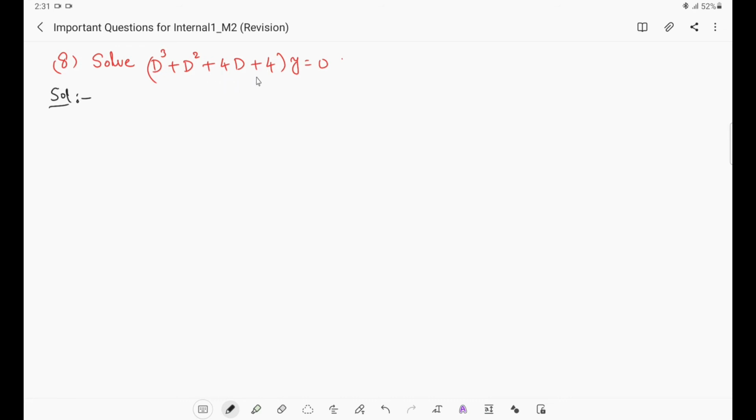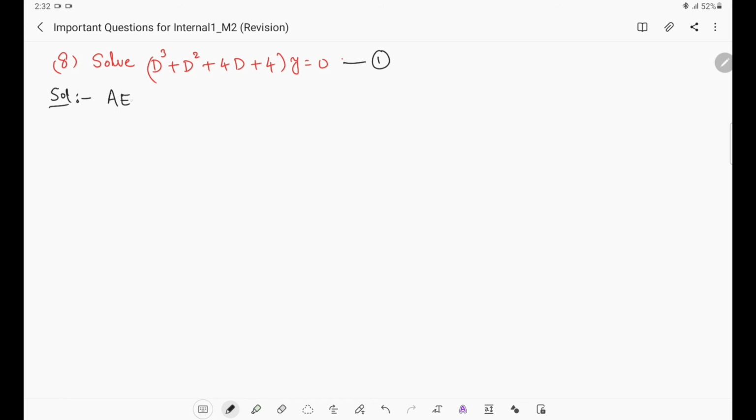Now whether it is a homogeneous or non-homogeneous equation: the right hand side 0 is given, so it's a homogeneous equation. If it is a homogeneous, linear higher order differential equation with constant coefficients, then the solution is the complementary function itself. If something else is given on the right hand side, then we have to find the particular integral, but here 0 is given, so we have to find only the complementary function. The equation is already in operator form. For finding the complementary function, we have to write the auxiliary equation. Consider this as equation 1.